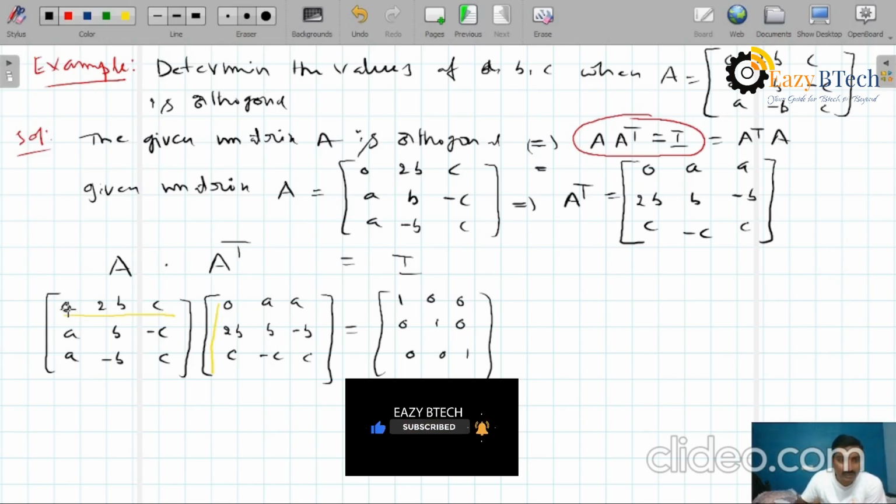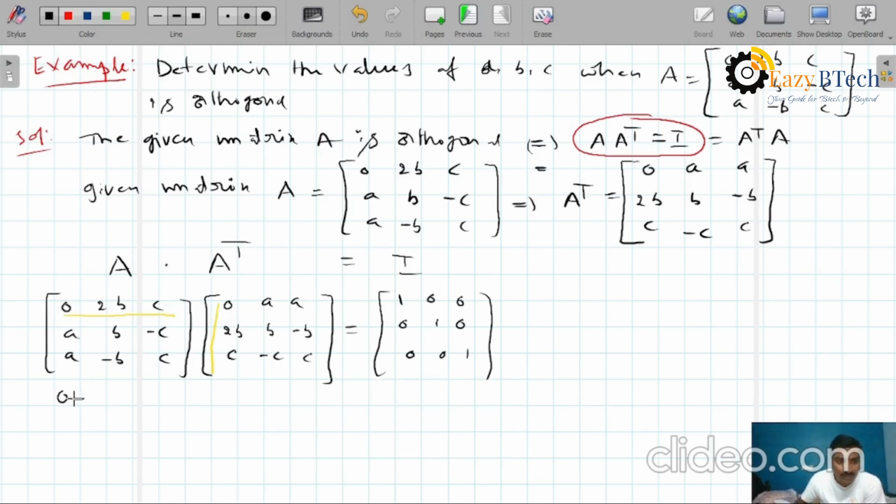If you multiply, 0 into 0 is 0, plus 2b into 2b, 2 twos are 4, b into b, b square, so 4b square, plus C into C, C square. This is the first element. Now the first row into the second column: 0 into A, 0, plus 2B into B, 2B square, and C into minus C, minus C square.